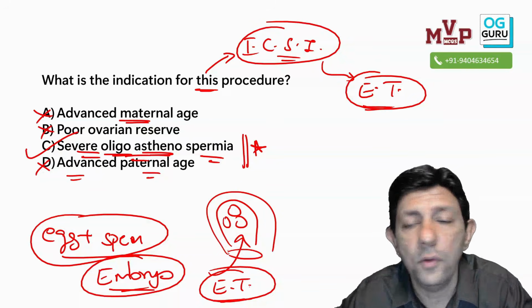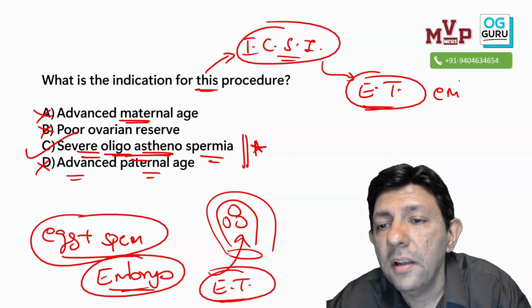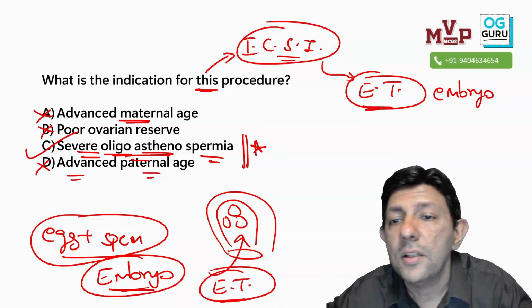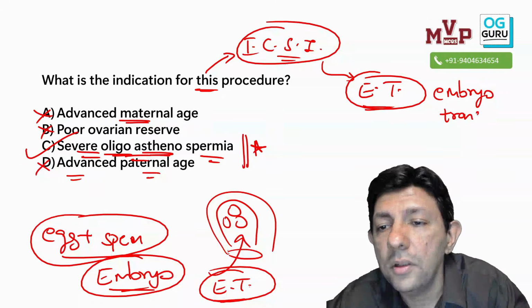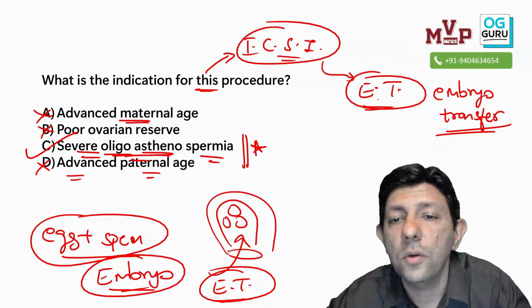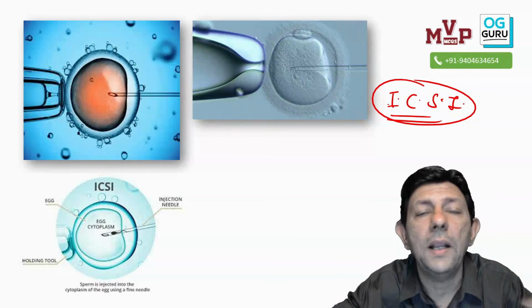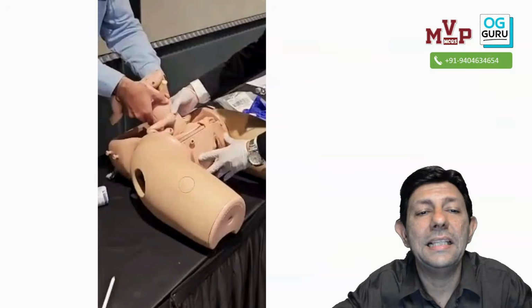Is it clear to all of you? So the embryos are transferred. Why embryo transfer? Because obviously the pregnancy has to grow inside the uterus, right? So embryo transfer into the uterus. Is this understood? So multiple questions could be asked to you, like what is done after this procedure, all that. But if you know the image, you can easily answer.